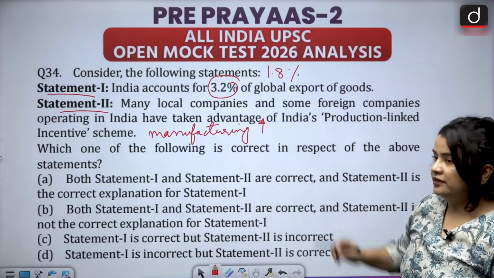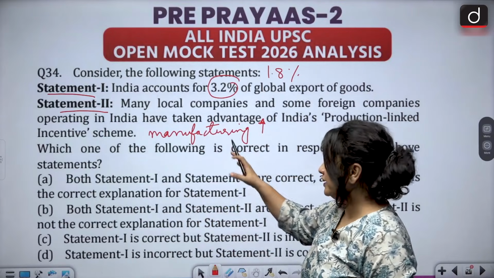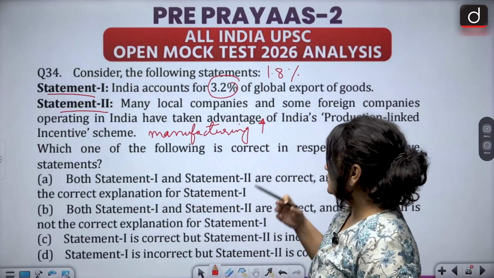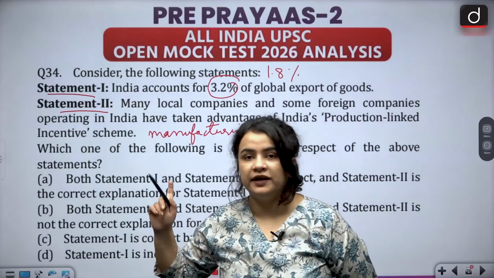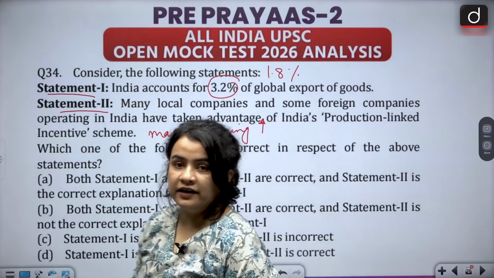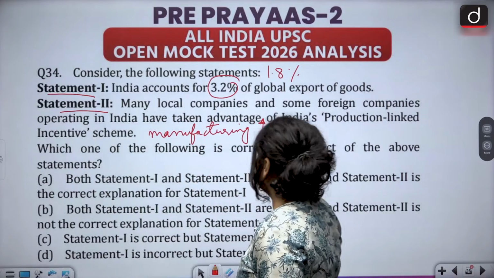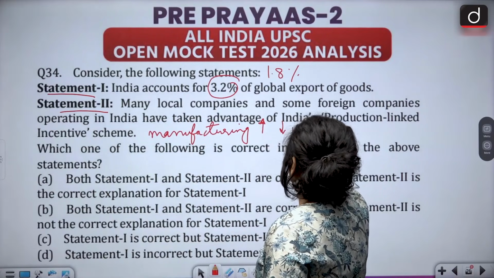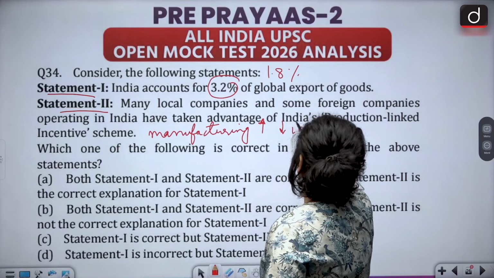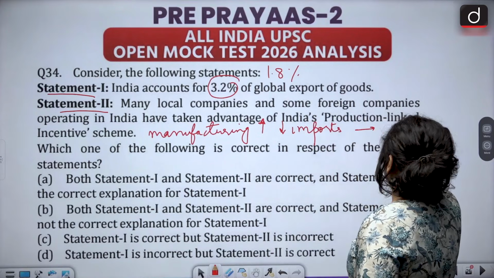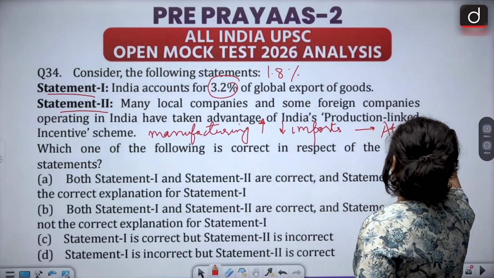So, of course, if it's a PLI scheme, then whether companies are local or operating in India, the whole idea is for them to increase manufacturing so that we can reduce imports and fulfill the vision of Atmanirbhar Bharat.